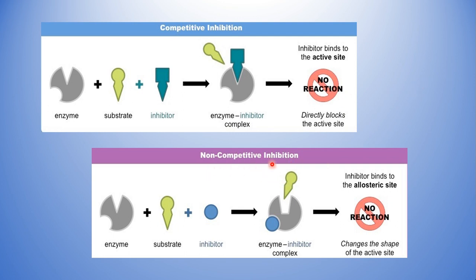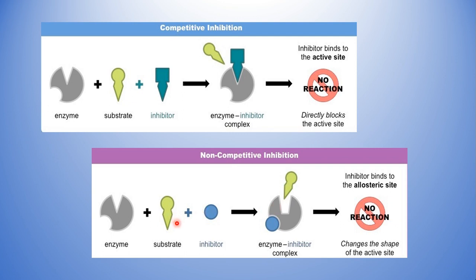Then coming to non-competitive inhibition, there is no competition between the substrate and the inhibitor. See here, two different shapes of the substrate and the inhibitor. Now this inhibitor binds to another site, leaving the active site free, so the active site can be bound by the substrate molecule.